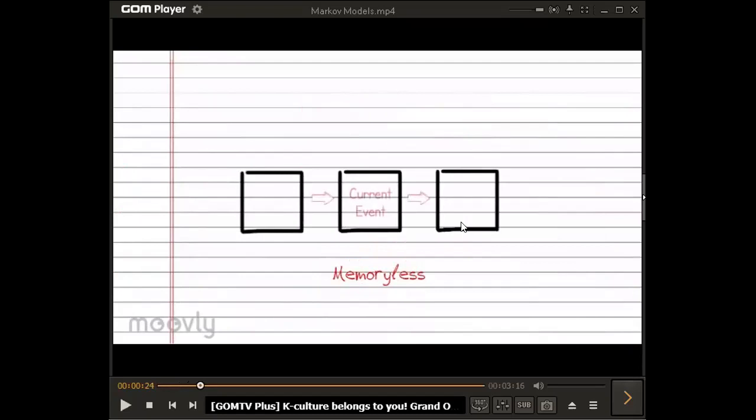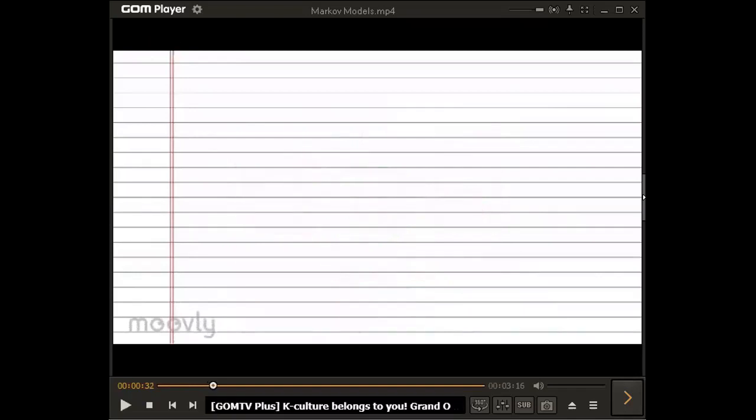Now, what is this memoryless? Memoryless is basically a technical term related to statistics and probability. But to make you understand in a simple manner, let us take an example of three events, that is current event, next event, and previous event. Now, we are currently at this current event, as the name suggests. We need to know about the next event. So, we need to take data for the current event to know the next event, not the data from the previous event. That is basically what memorylessness is. We will be seeing more in an example video about that. Hope you understood that. If you want to know more about memorylessness, you can Google it also.